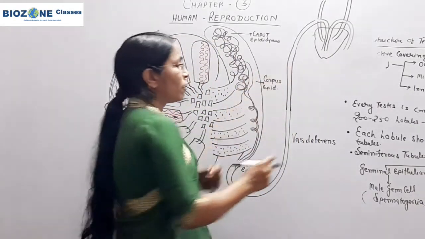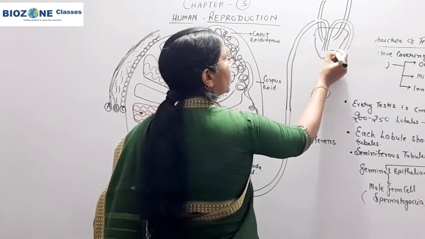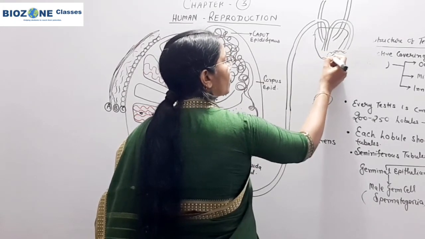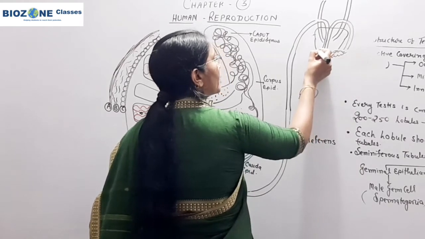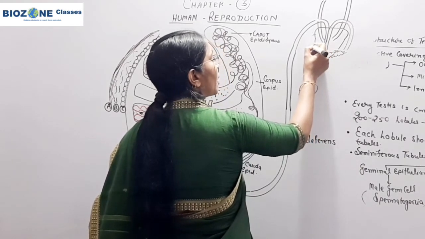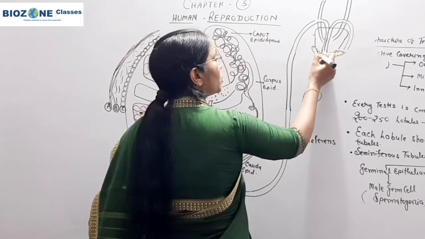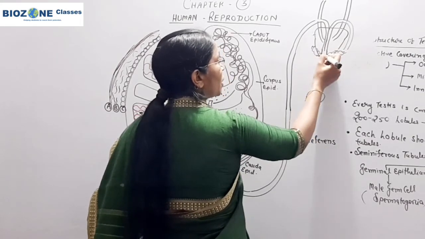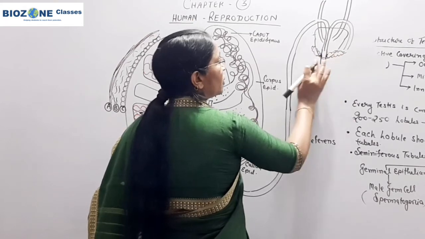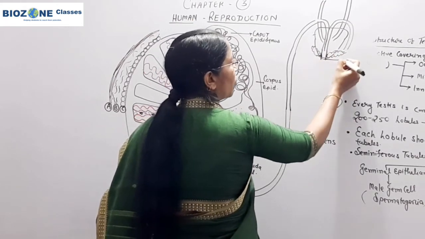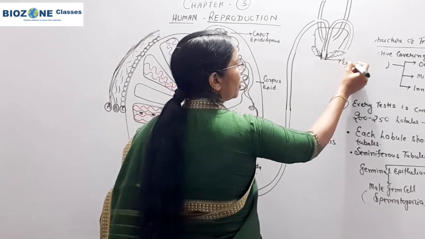So when the vasa deferentia and the duct of the seminal vesicles, here I just draw a rough sketch of the seminal vesicle, that we will discuss in the next class. The seminal vesicle opens its secretions into the vasa deferentia, and after that they form one common duct. This common duct is called the ejaculatory duct.